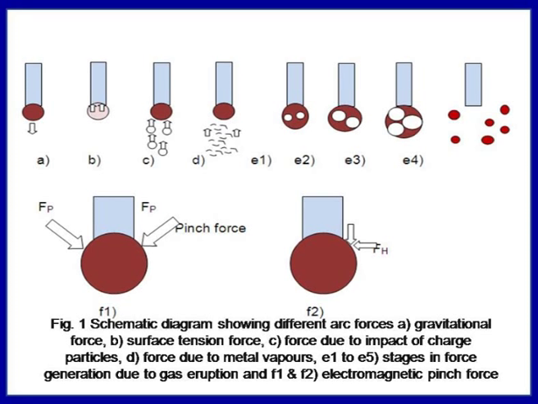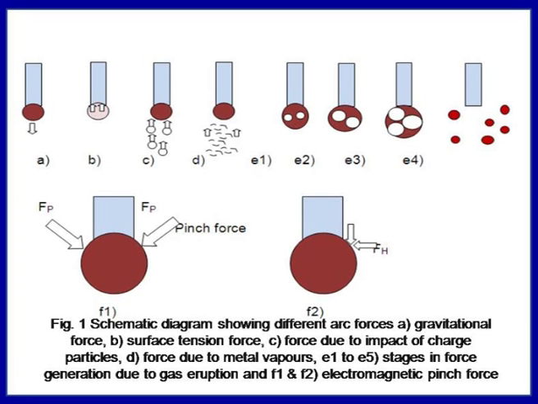So, when the high velocity particles, like negatively charged electrons, move towards the anode, hitting at high velocity, they resist the detachment of the molten metal drop hanging at the tip of the electrode. Similarly, this is the case when the charged particles hit the molten metal drop hanging at the tip of the electrode from the bottom side, thereby resisting its detachment.